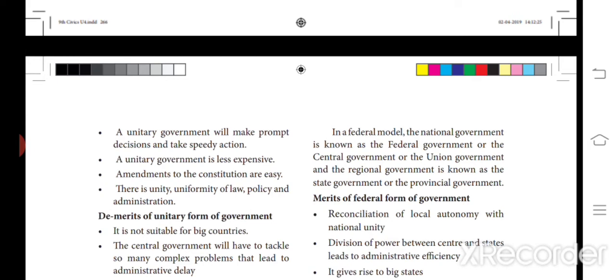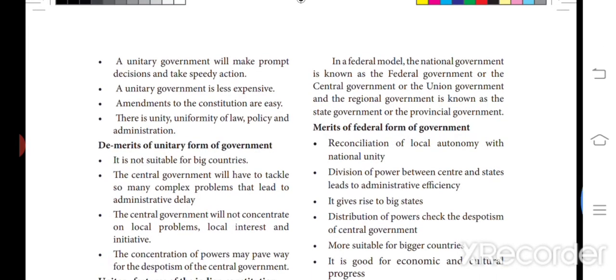So the unitary form of government is suited only for small countries, and its actions and decisions are very fast and speedy, and it is very less expensive. Giving any amendment is also very easy because they themselves have to take the decision.